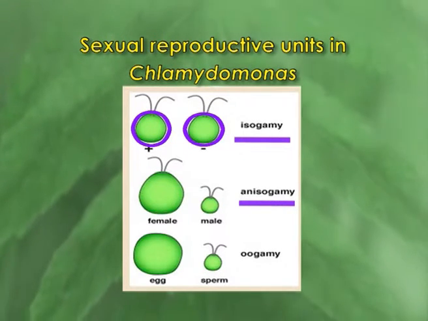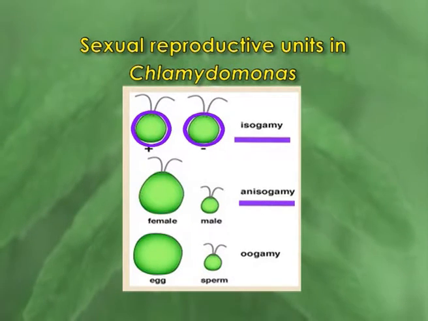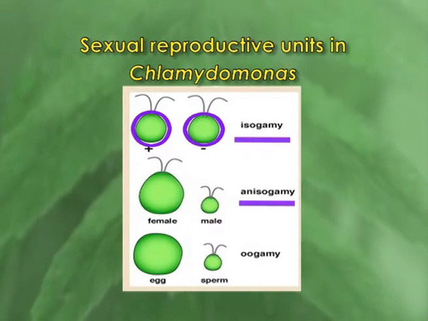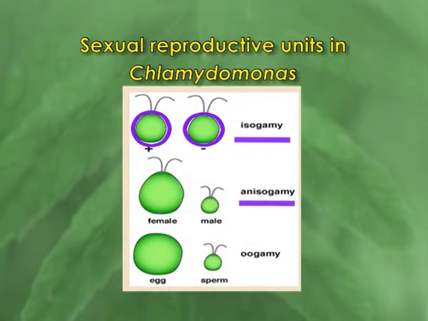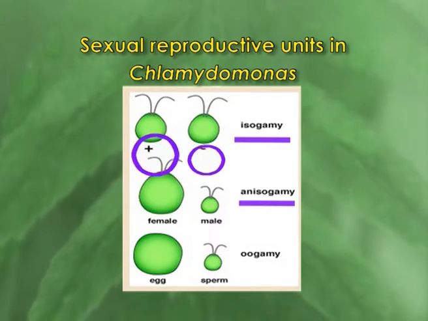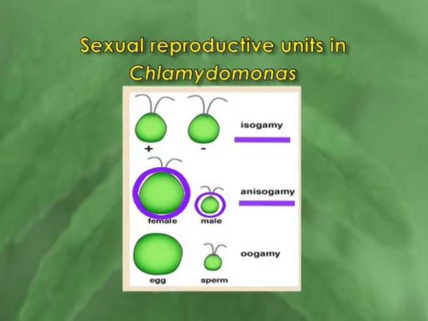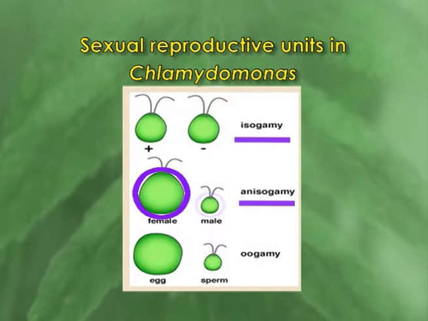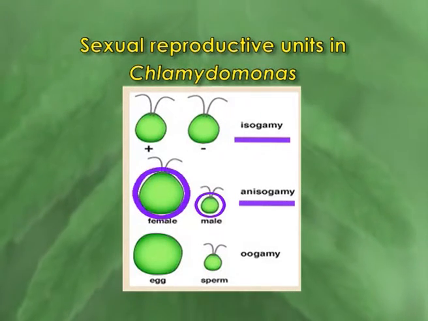Sometimes physiological anisogamy can also be seen, where both the gametes are similar in structure, but one may be motile and one may be non-motile. In the anisogamous type of sexual reproduction, gametes are dissimilar. One gamete is small and can behave as the male gamete, and one is large and can behave as the female gamete.